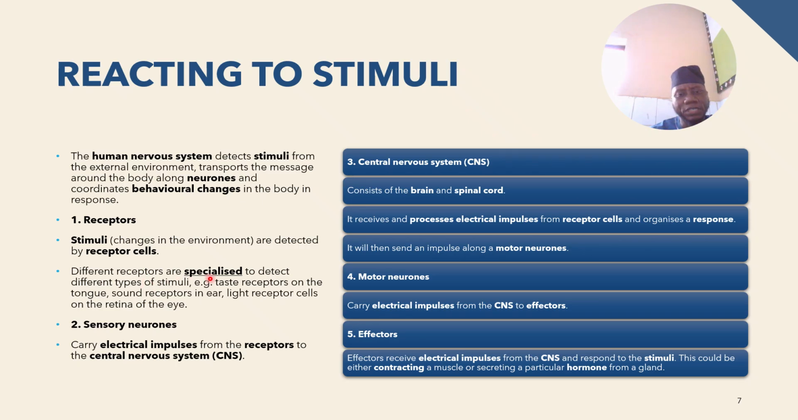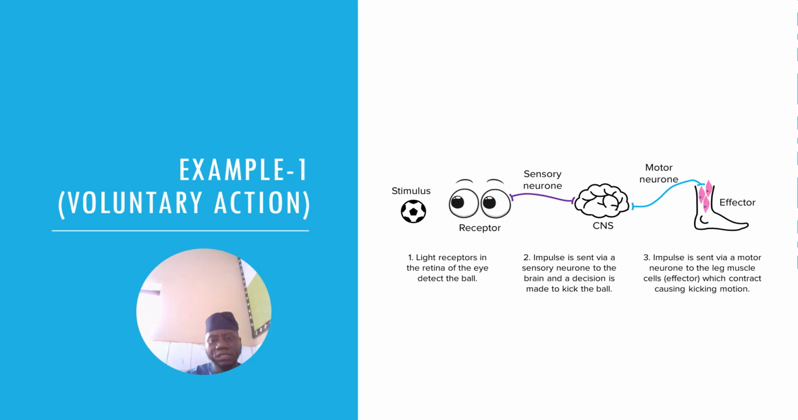Before I leave this space, I want to look at this note. Different receptors are specialized to detect different types of stimuli, e.g., taste receptors on the tongue. We have sound receptors in the ear, light receptor cells in the eyes, which is the retina. So every sense organ has a receptor that takes the signal, the impulse, and sends it to the CNS through the sensory neuron.